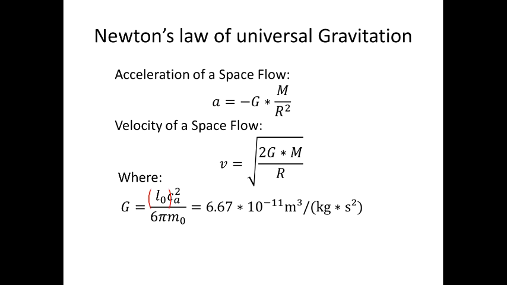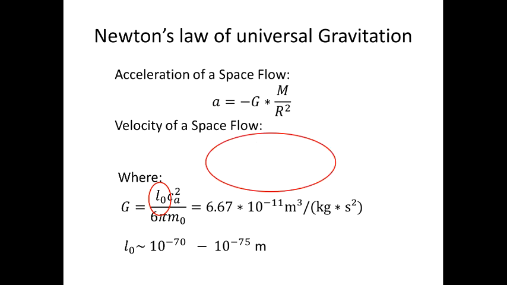From the value of the gravitational constant we can make an assessment of the order of L0. We have to remember that L0 is the smallest possible size of a space cell on the surface of the particle. It is interesting that the formula for velocity of the space flow exactly coincides with the formula of escape velocity, which means that the space moves through the surface of the Earth with a velocity of 11.2 km per second, which looks too high at first glance. This high speed of a space flow cannot stay undetected.